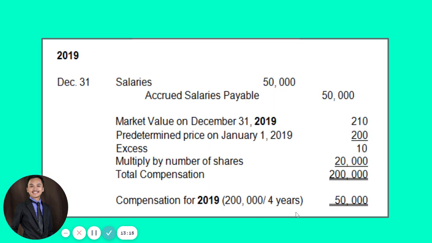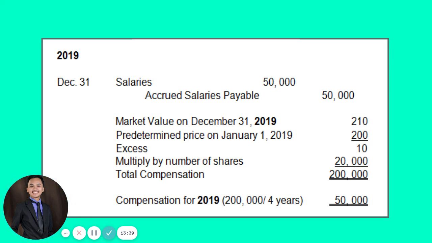Okay? So according to the standard, the compensation expense that will be recorded will be equal to the fair value of the liability. And to compute the fair value of the liability, you need to compare the predetermined price of the shares over the market value of the shares after a specific period.